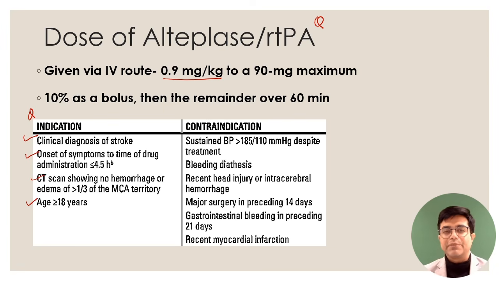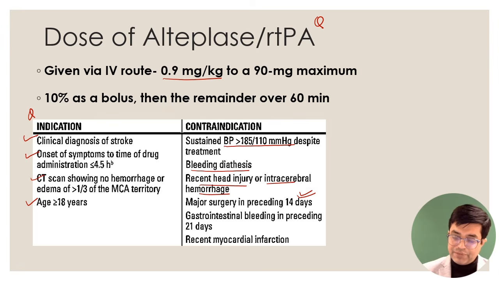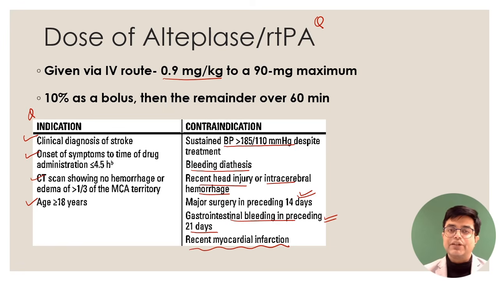So alteplase is not recommended for use below 18 years. And what are the contraindications? In case the patient is having a sustained high BP despite treatment, there is a bleeding disorder, there is a coagulation problem, there is a recent head injury or intracerebral hemorrhage has happened, there is a major surgery in the preceding 14 days, you will not use alteplase. It can cause secondary bleeding after that. GI bleeding in preceding 21 days, you should avoid it. And a recent MI patient also, you should avoid using alteplase. So this is the indication, contraindication, and the dose, and questions have been asked on them.